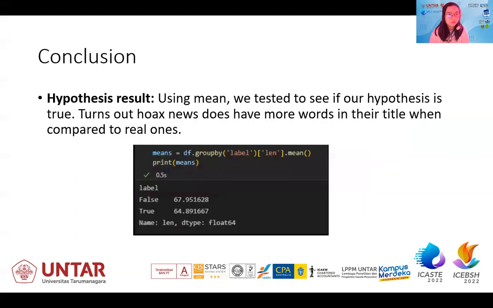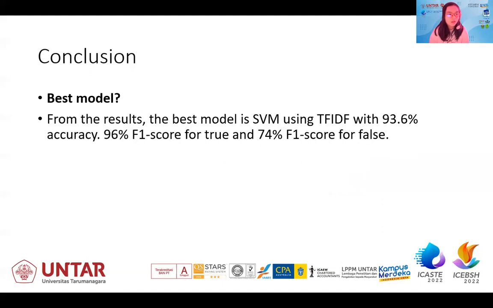So the conclusion is we tested that the hypothesis is true, and it turns out that hoax news does have more words in their title compared to the real ones. And as for the model, the best one is SVM using TF-IDF with an accuracy of 93.6% and a 96% F1 score for true and a 74% F1 score for false.